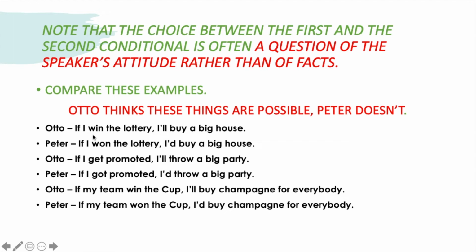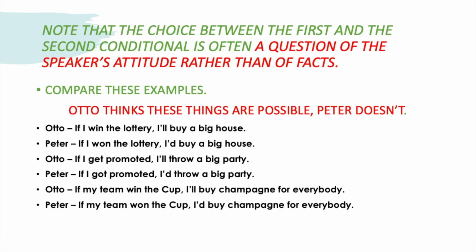So he thinks he can win the lottery, and as a fact, he will buy a big house. Peter, who is the more pessimistic: if I won the lottery, I'd buy a big house. So for Peter, this is something impossible or improbable.